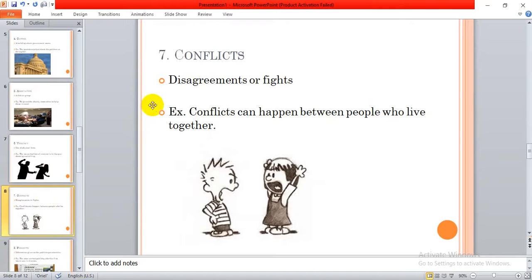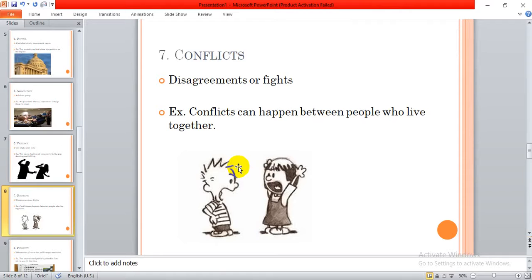Next we have the word conflicts, and conflicts are disagreements or fights. Conflicts can happen between people who live together, like brothers and sisters, for example. They can have some conflicts where they don't agree on something. Maybe your brother wants to buy a certain video game and you don't.